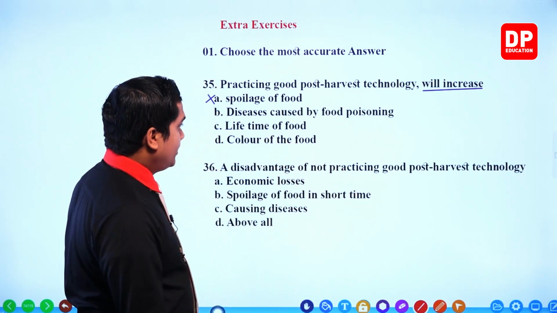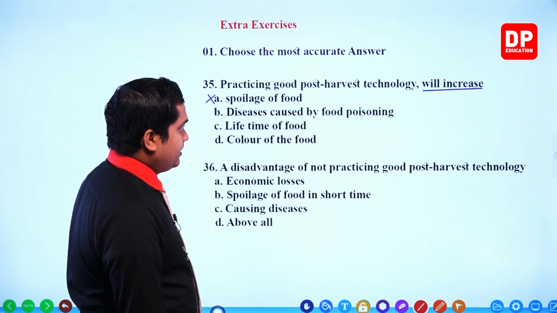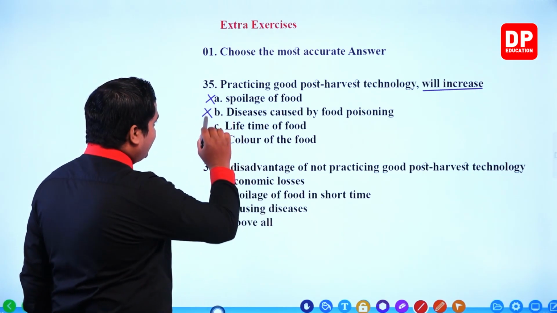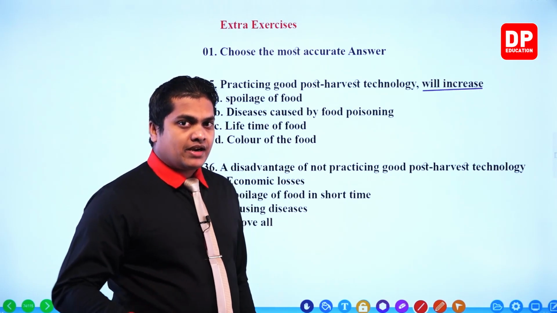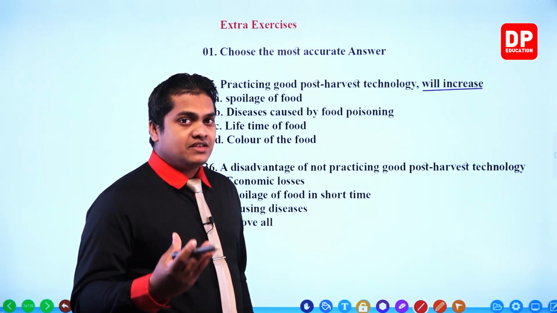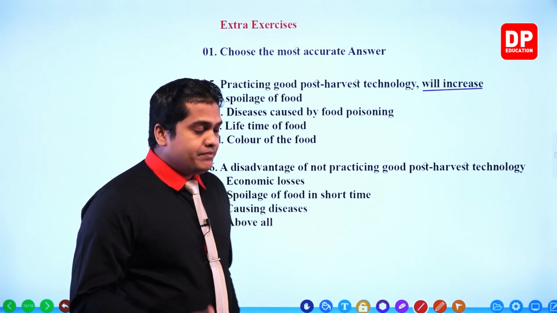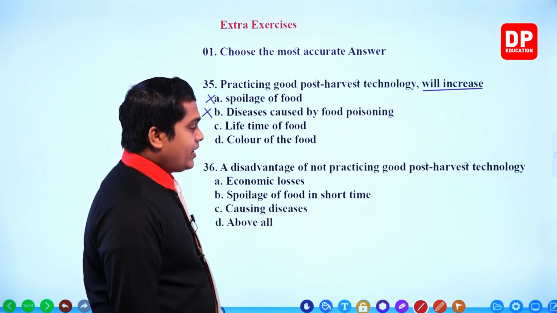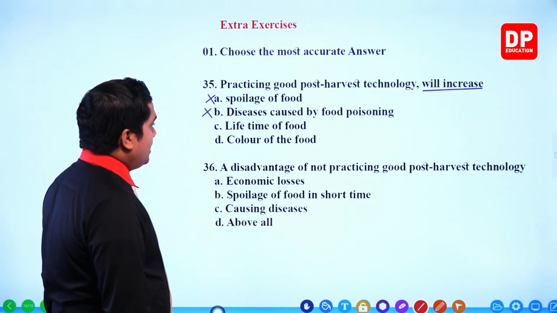Okay. Next one. Diseases caused by food poisoning. Of course, once again incorrect, no. It will not increase diseases caused by food poisoning, because if you practice good post-harvest technology, that means the harvest is of very good quality. It means it will decrease diseases caused by food poisoning. Decrease, not increase.